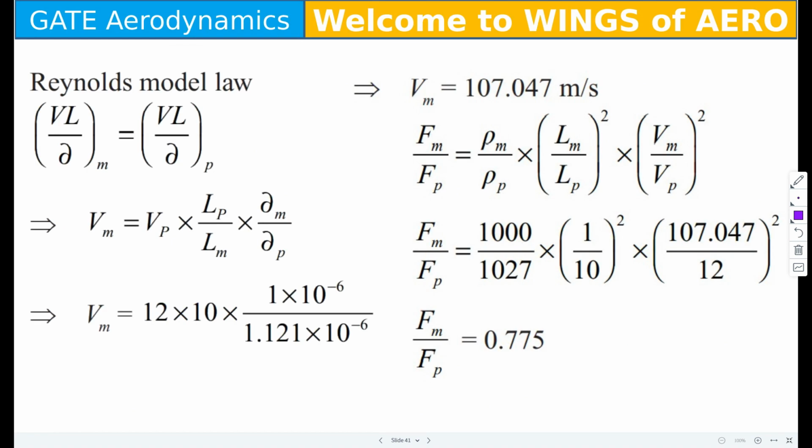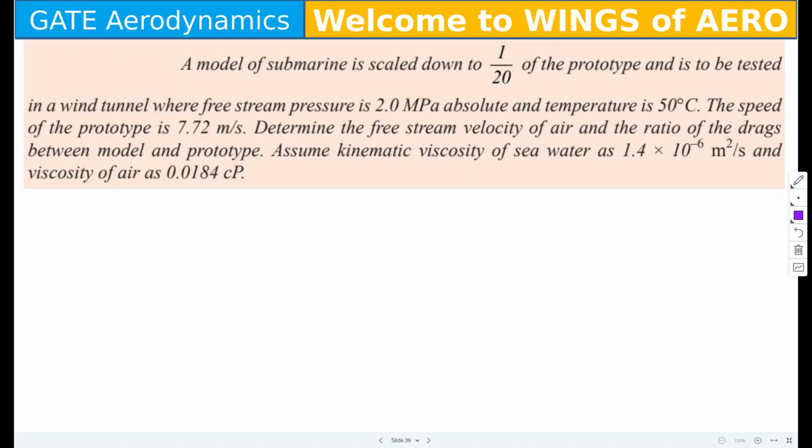So moving to the next. Here we have one more problem. Let's try that. A model of a submarine is scaled down to 1/20th of the prototype and is to be tested in a wind tunnel where the free stream pressure is 2.0 megapascal absolute and temperature is 50 degrees centigrade.